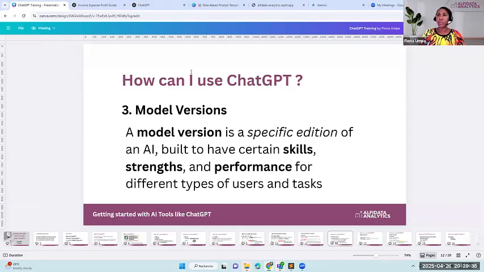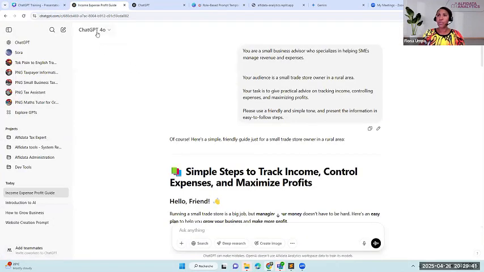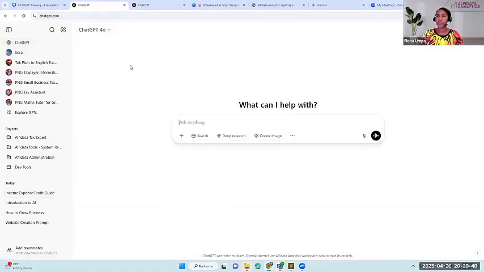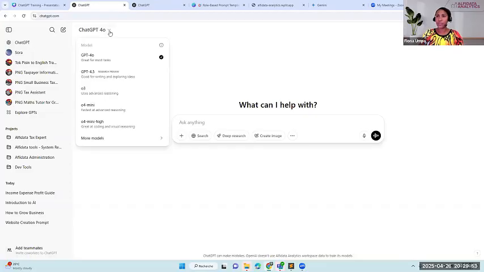Okay, so for example, if I go back to ChatGPT, right now I'm logged in with a paid plan. I've got a paid plan. So that's why if I create a new chat window now, and on the top left-hand side, I click on this arrow here, you'll see that I've got a list of all these models. Okay, so these are the different model versions. Each model version has specific strengths and features.